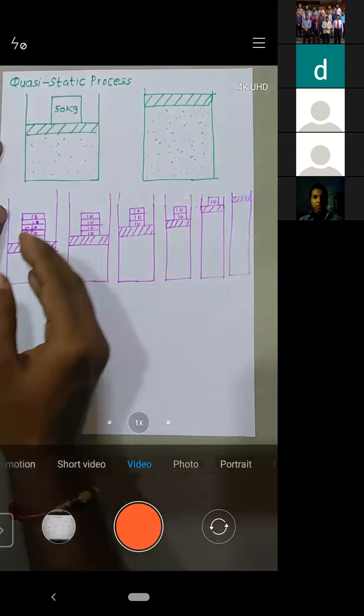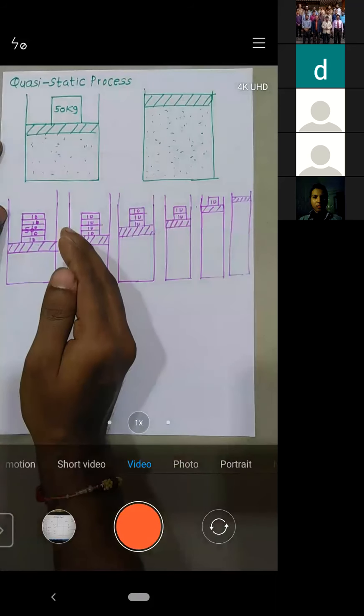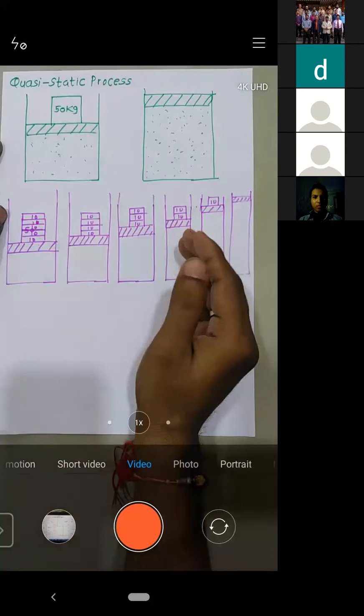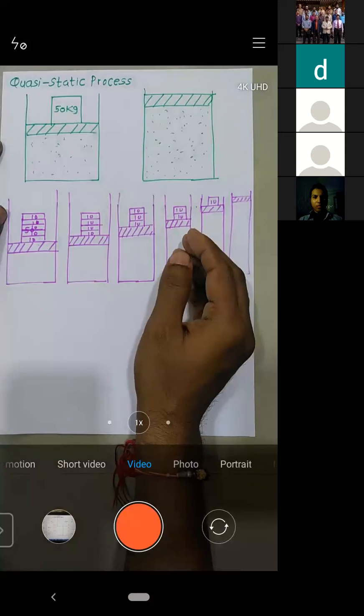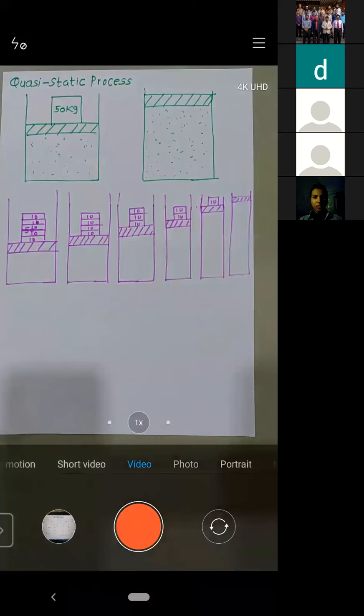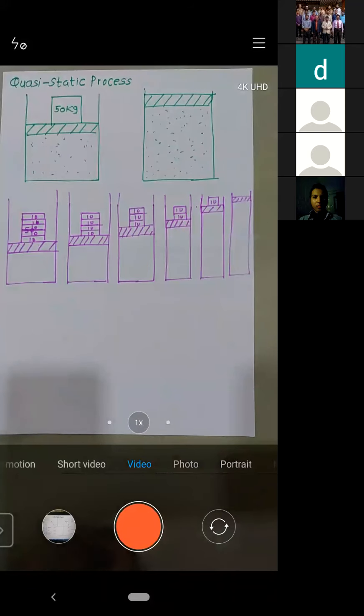But when you start removing smaller weights, at every point of time the system will be in equilibrium. So such a process is called a quasi-static process. Is it okay? Okay, sir. Is it clear? Yes, sir.